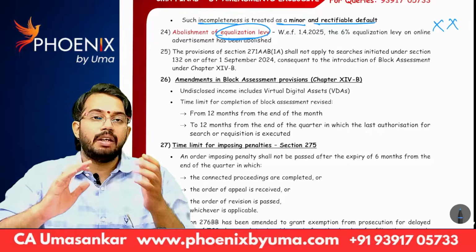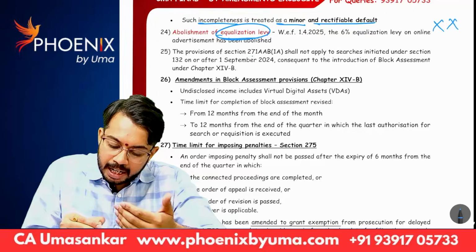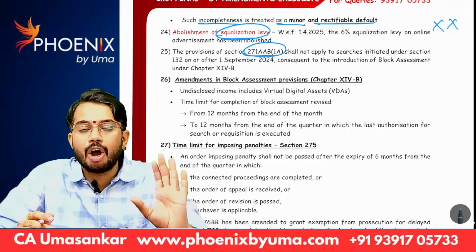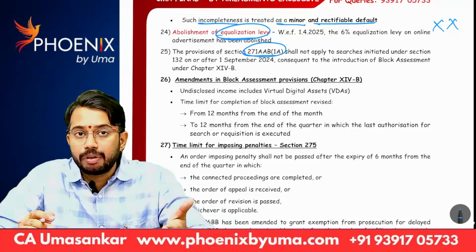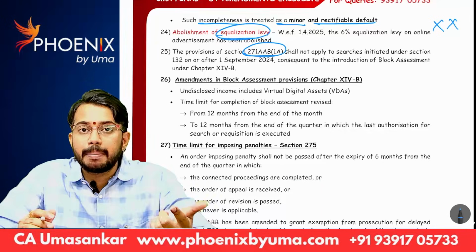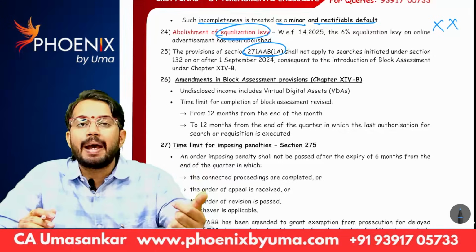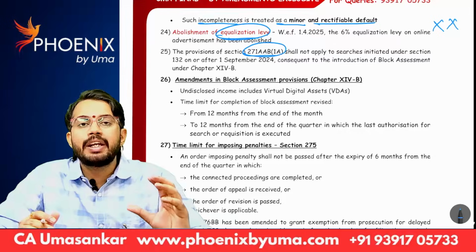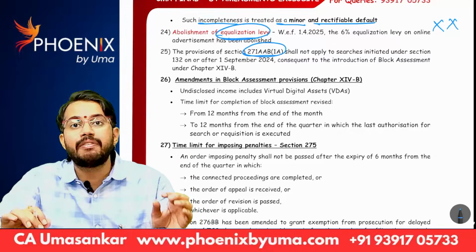Next, see, in case of search, they used to levy penalty under section 271AAB. But nowadays, after 1st September 2024, in case of search, block assessment was introduced. In block assessment, penalty is 50% of tax. We discussed in class. So in case of block assessment, penalty is already levied under section 158.